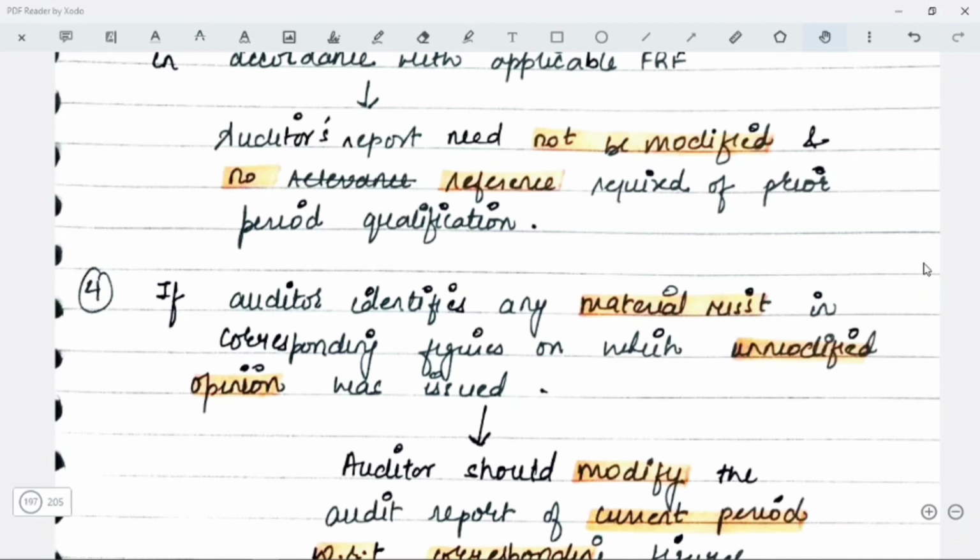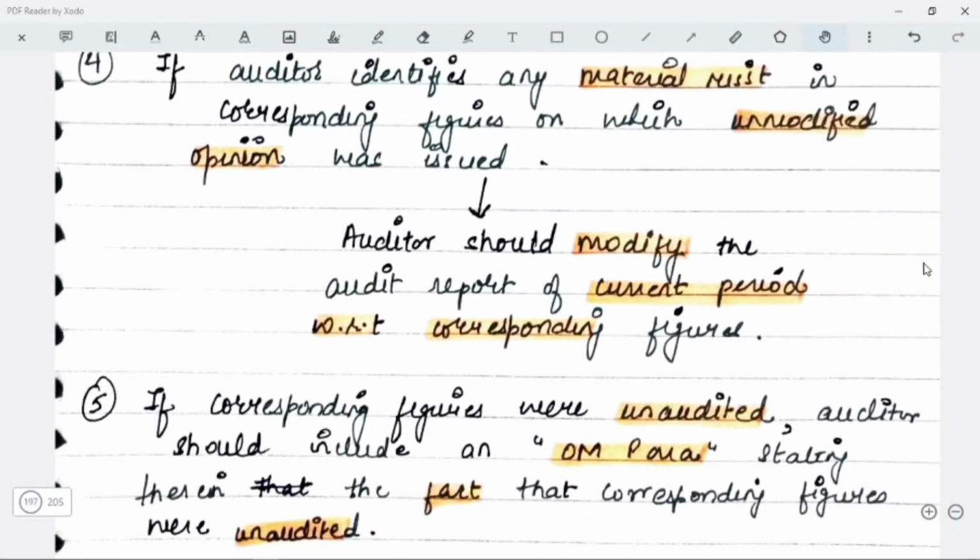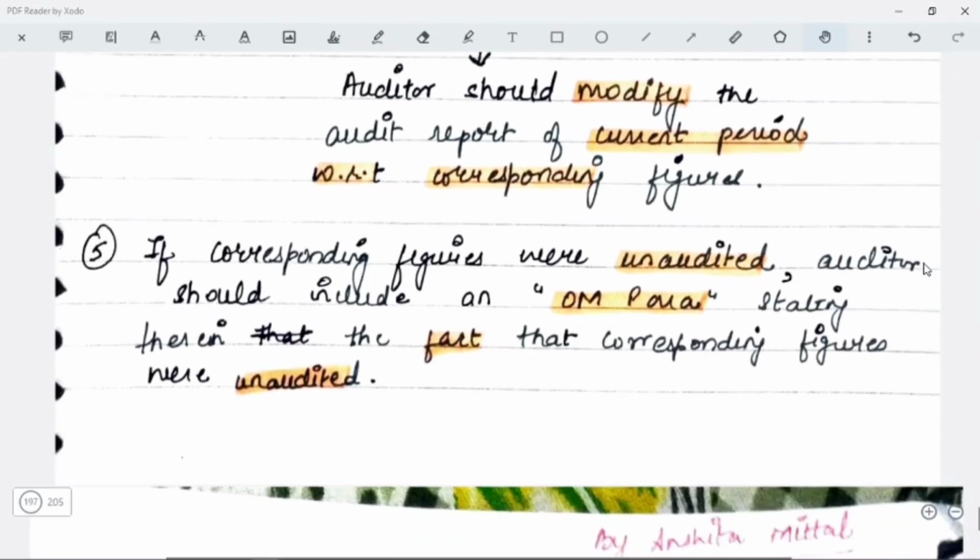If the auditor identifies any material misstatement in the corresponding figures on which the unmodified opinion was issued, then in this case you will have to modify, because in the current year you are finding a material misstatement with respect to corresponding figures and last year an unmodified opinion was given, so here you will have to modify your audit report of the current period with respect to the corresponding figures. If the corresponding figures were unaudited, the auditor should include an OM para, as per SA 706, stating therein the fact that the corresponding figures were unaudited.